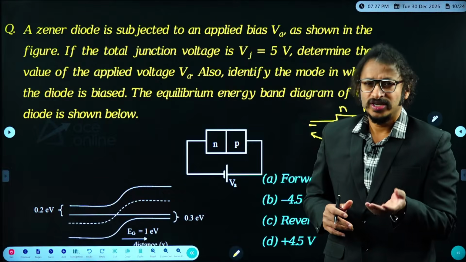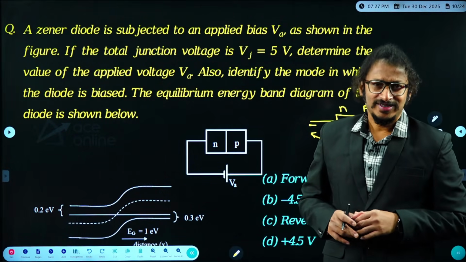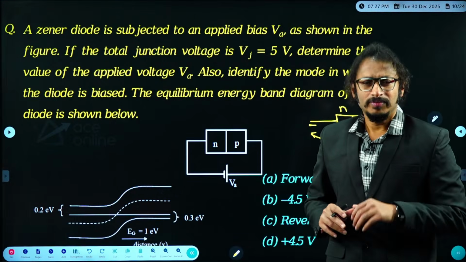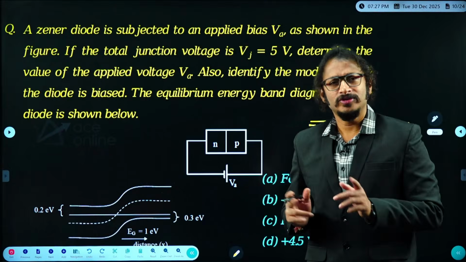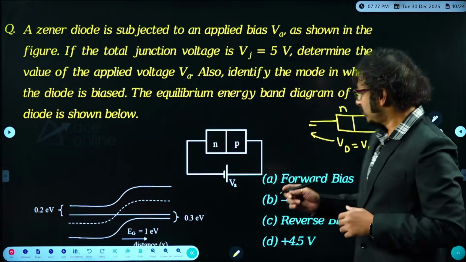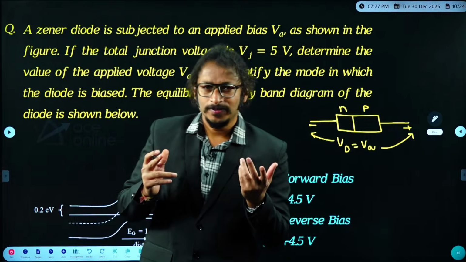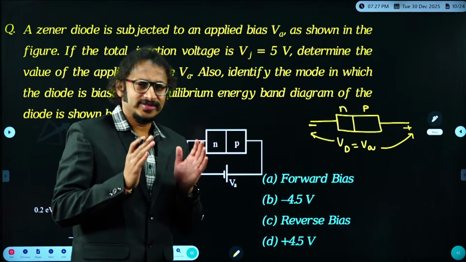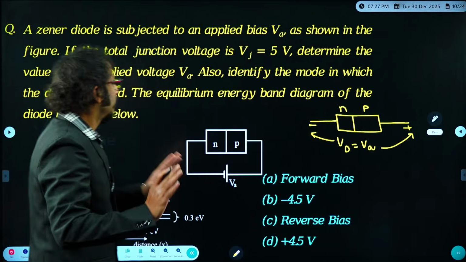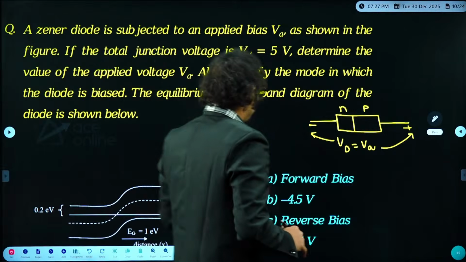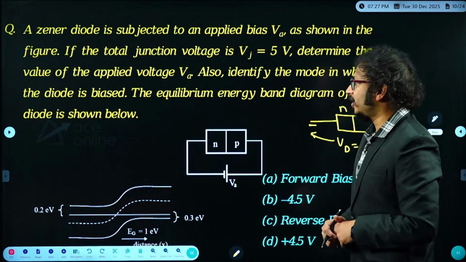Why? Because built-in voltage commonly will be very small, in the order of 0.3 volt or 0.5 volt like that. Now the junction voltage is 5 volt indicates might be external force supporting the built-in force. If external force supporting built-in force, it must be reverse bias. But here, it is showing that it is in the forward bias. So something fishy here. Okay, so relax, let us not have any conclusion whether forward bias or reverse bias. Let us try to decode in a proper way. Fine. Now determine the value of applied voltage. That means the diode voltage we need to find. And also identify the mode in which the diode is biased.